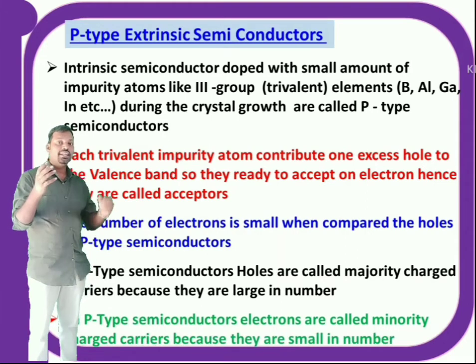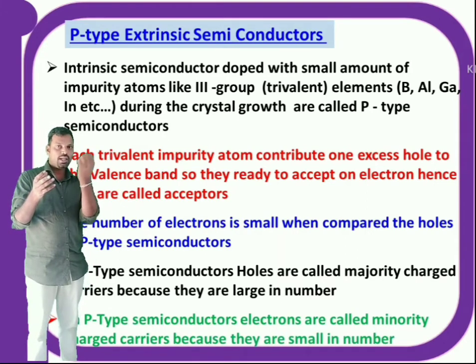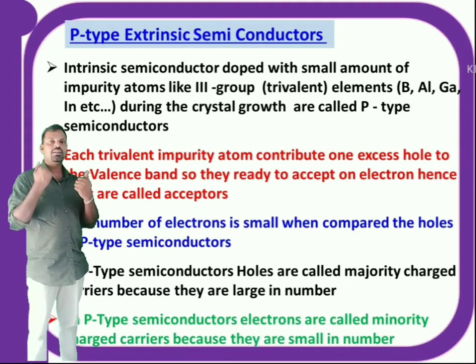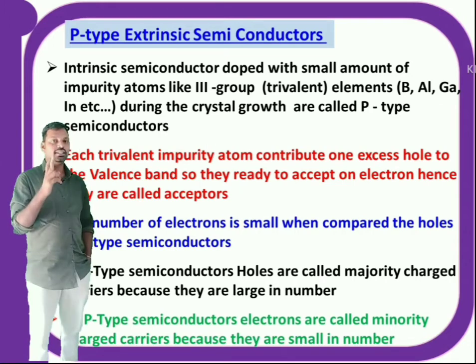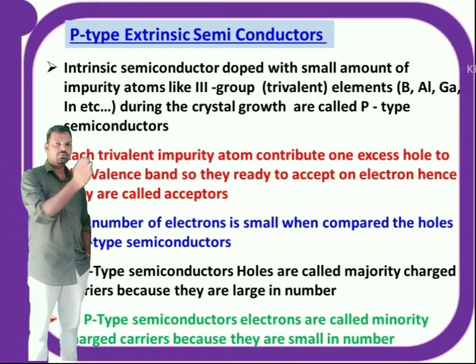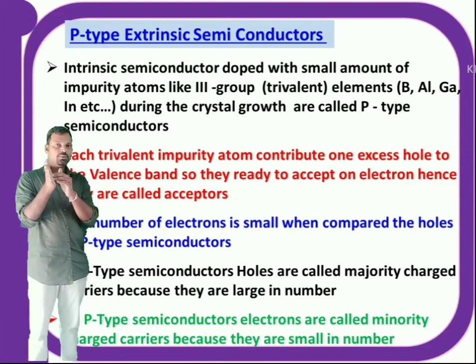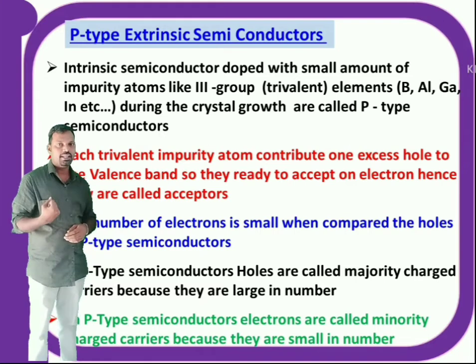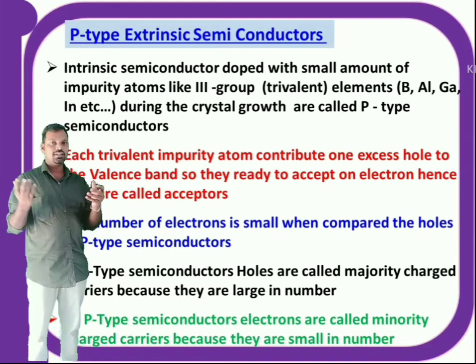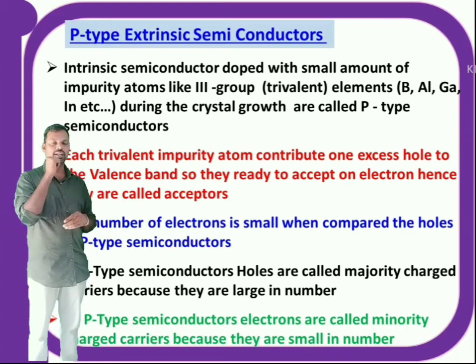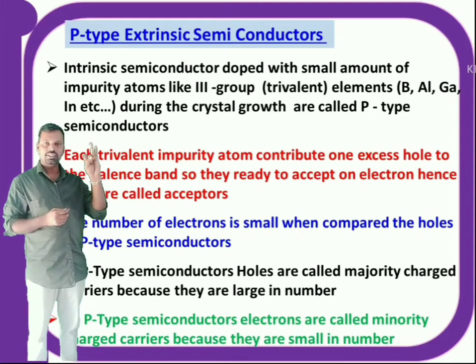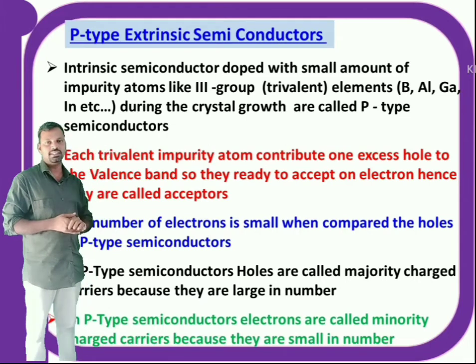Actually, what is a hole? Deficiency of electron. That means it is ready to accept one electron. That's why these types of impurities are called acceptor impurities. Since the material is neutral, when this positive hole moves away from the parent nucleus, that parent nucleus gains negative charge. So the acceptor atom has a negative charge which is not moving. That's why it is called immobile negative ions. So in p-type, majority charge carriers are holes, minority charge carriers are electrons, and immobile negative acceptor ions exist.